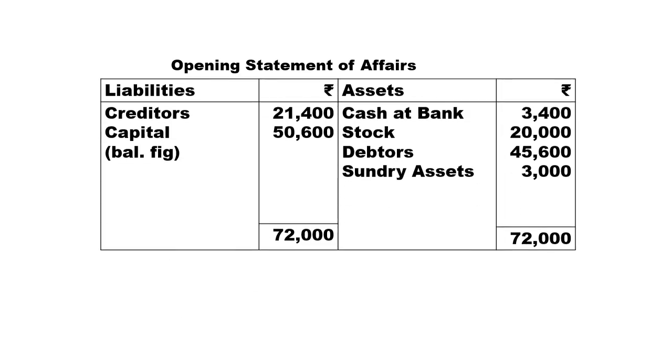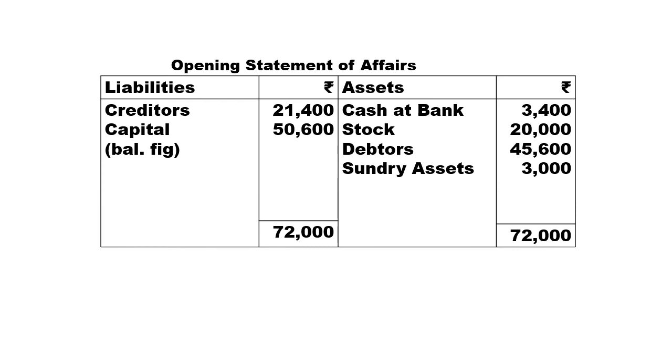Next, we can prepare the step number 1, that is opening statement of affairs. So assets and liabilities. Assets, cash at bank 3,400, opening stock 20,000, debtors we have identified 45,600, sundry assets 3,000 rupees, total 72,000. Creditors we have identified 21,400, that means balancing figure, that is opening capital 50,600.